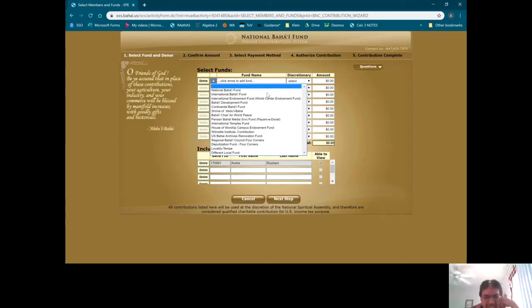It's kind of exciting. We can contribute directly to the National Baha'i Fund. We can contribute to the Shrine of Abdul Baha, which is wonderful. We can also give to the Persian Baha'i Media Services Fund, which used to be called Payam Doost. We can give to your locality directly, and this is the only way that your local treasurer will know that you've contributed.